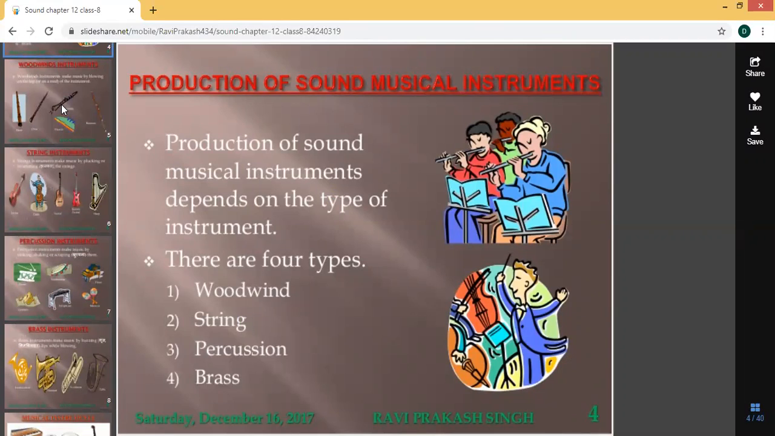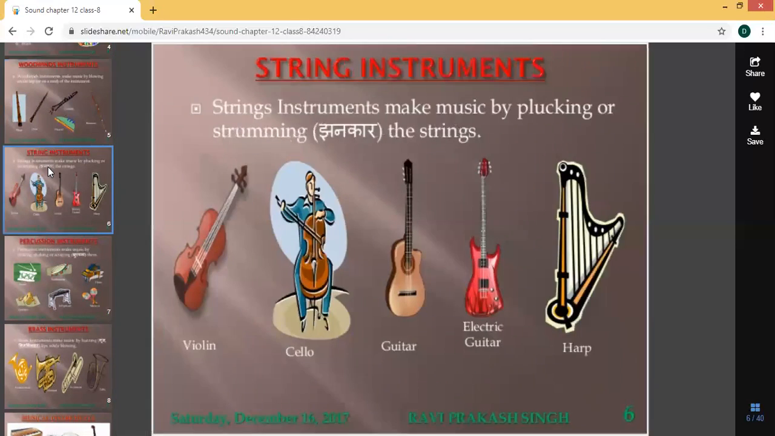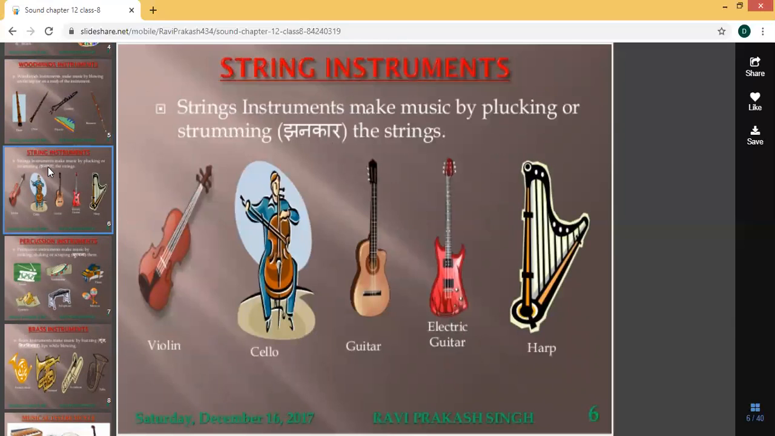Let us see one by one. First one is woodwinds. Woodwind instruments make music by blowing on the top or on a reed of the instrument. Flute, oboe, clarinet, piccolo, bassoon, all these are examples of woodwind instruments. The next one is string instruments. String instruments make music by plucking or strumming the strings.